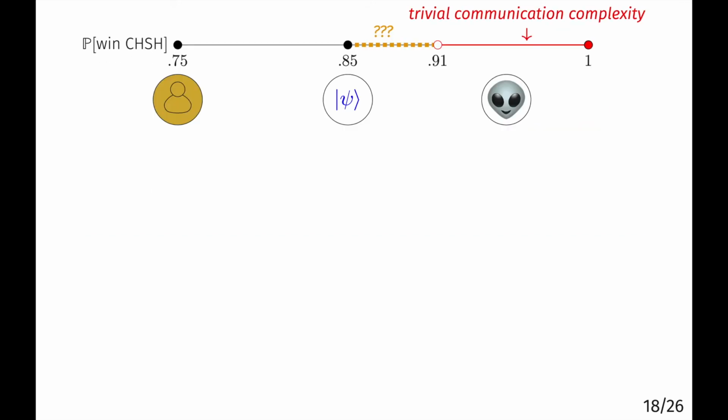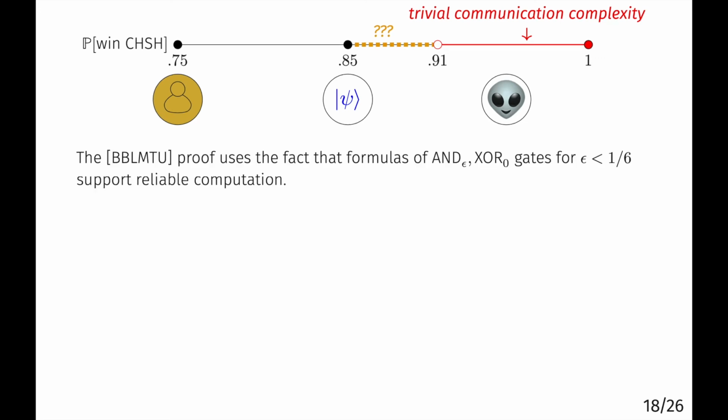A natural question that remained was whether you could extend their result all the way down to the quantum value. That is, we didn't know what the communication complexity was in this dotted orange region with the question marks. Their proof was based on the fact that AND sub epsilon gates, along with noise-free XOR gates, allowed for reliable computation as long as epsilon was less than 1/6.